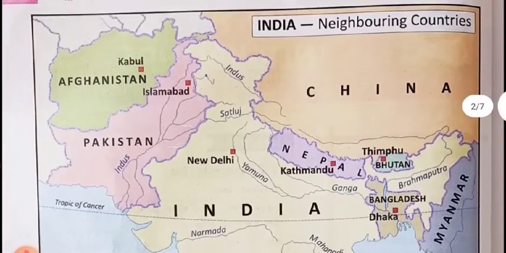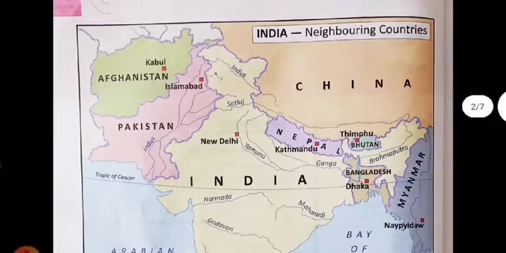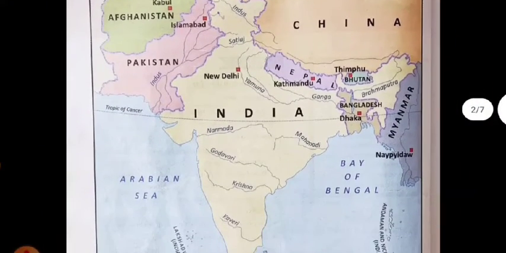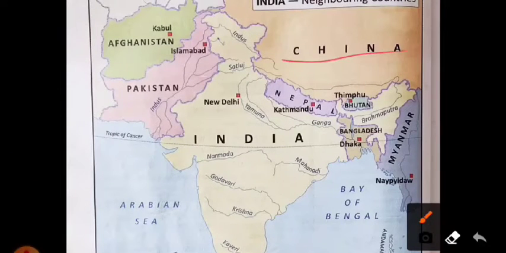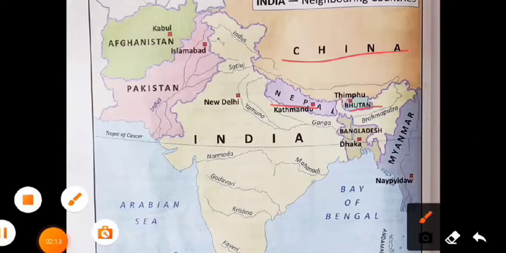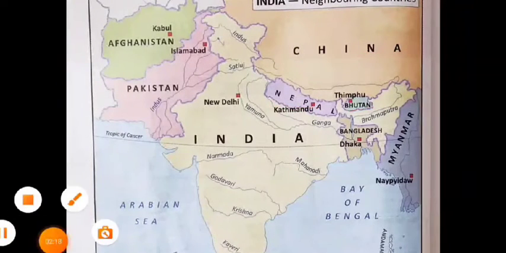On the map, we will find the neighboring countries of India. On the northern side are China and Nepal, and on the northeast side Bhutan. The eastern side is Myanmar.